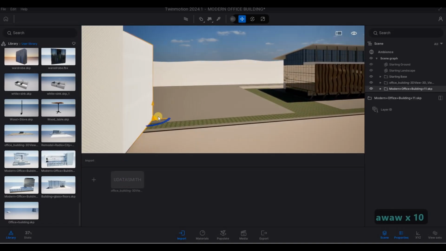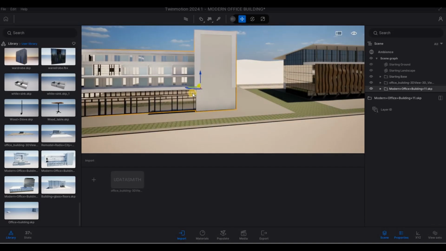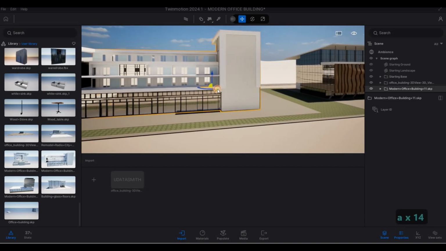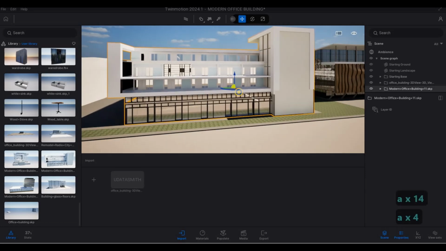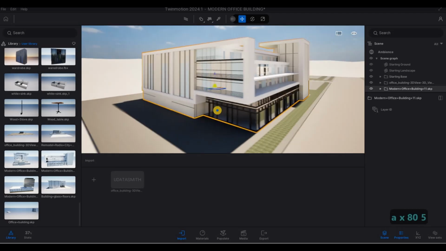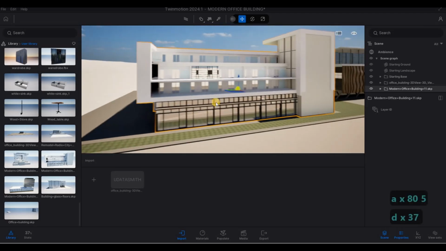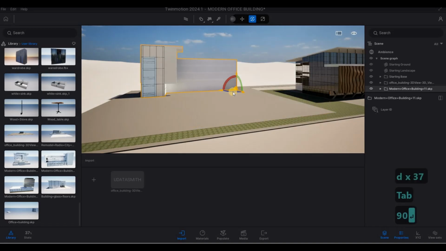And then we could just add this one. As you can see, it's automatic. We can flip it around. We can change materials. Let's rotate this 90 degrees, another 90.